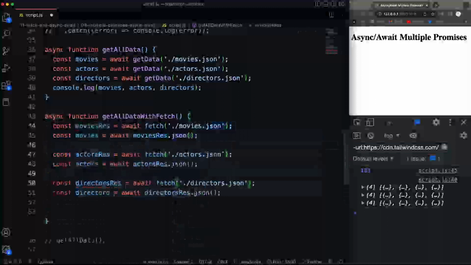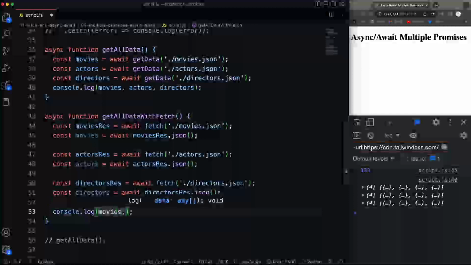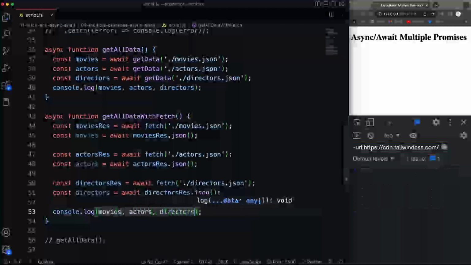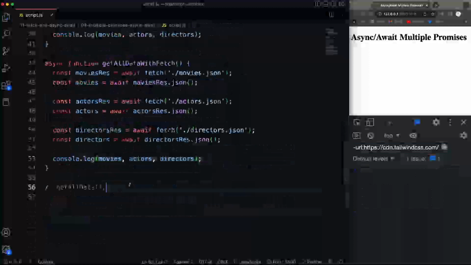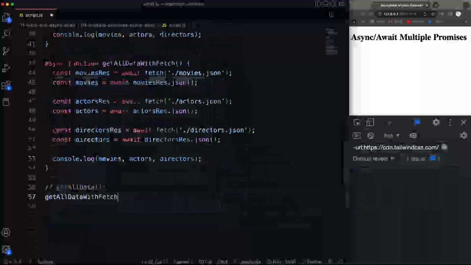Okay, so now we should be able to go ahead and log all that. So console log movies, actors, and directors. Save that. Oh, we got to run it. Get all data with fetch. Save that. And there we go.